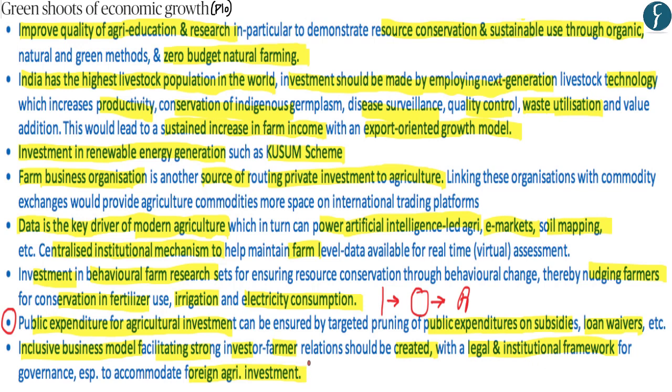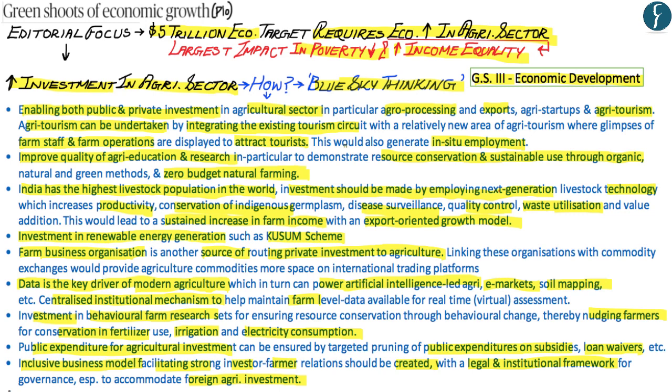Currently there are no proper laws on how foreign investors should invest in land within India. Similarly, the government does not have proper facilities on how foreign investors can invest money within the agriculture field, such as in irrigation facilities, fertilizers, and other sectors within the agriculture field. Now, these creative ideas highlight the blue sky thinking of the author on how investment can be increased within the agriculture sector within India. And hopefully, you've gotten a basic understanding of each of these points. And so, now with this, let us move on to the next article.